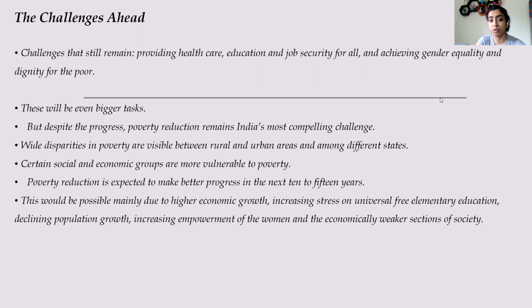So population first of all needs to be brought under control, and along with that there should be more job opportunities. There should be no gender discrimination. Education should be made compulsory for everyone. If all these are done equally, then one day we can definitely remove poverty from our country.